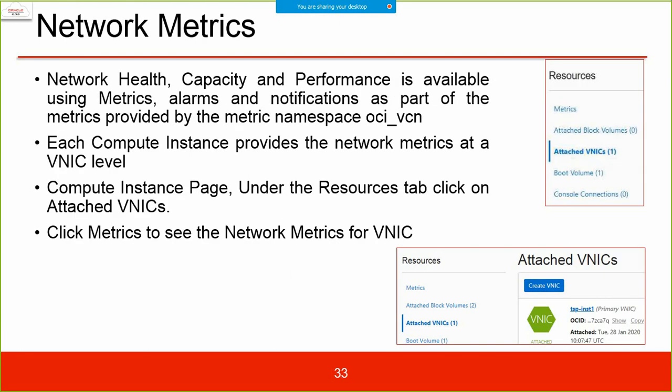Network metrics are available whenever you go to the attached VNICs. You click on the VNIC and you see the metrics available below the details of the VNIC. Network health, capacity and performance are available using metrics, alarms and notifications, as part of the metrics provided by the metric namespace oci_vcn. Each compute instance provides network metrics at the VNIC level. On the compute instance page, under the Resources tab, click on Attached VNICs to see the network metrics.